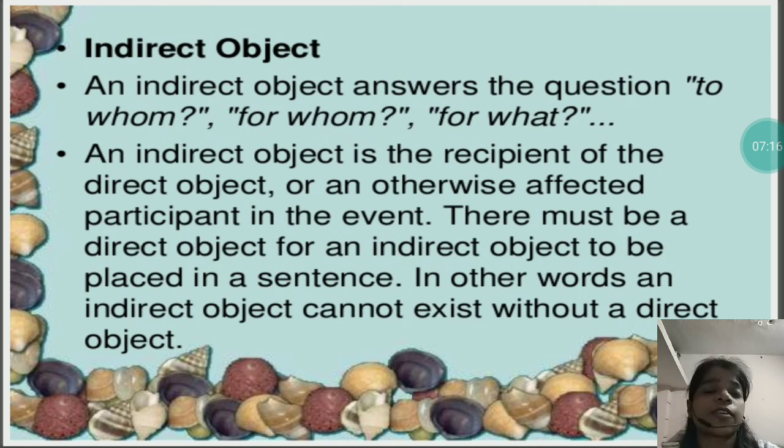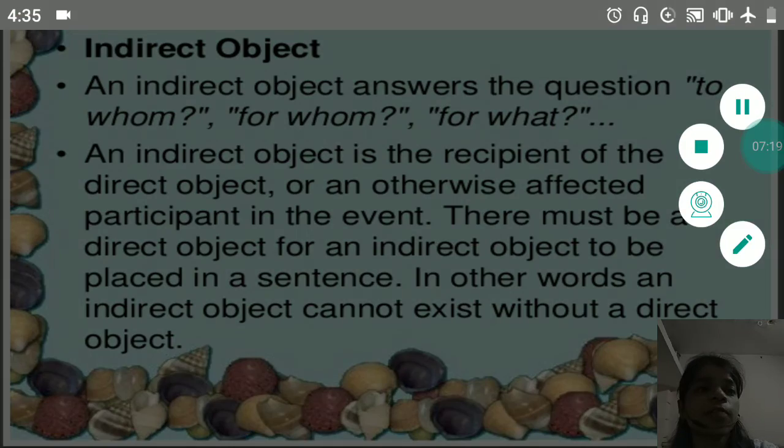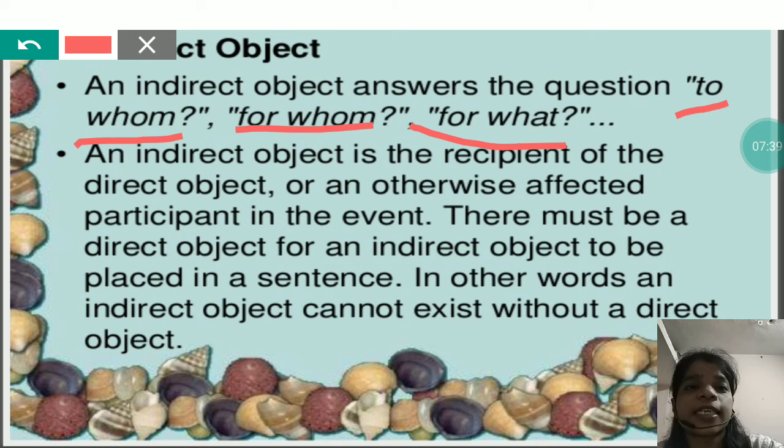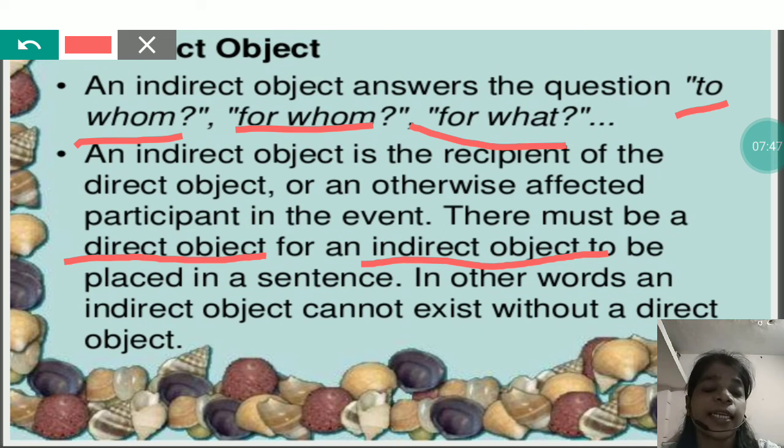Next one is indirect object. Now indirect object is recognized by asking the question to whom, and for what. If we get answer of any of the three, then that object will be called indirect object. And also, if you get any indirect object in a sentence, then it is necessary that there will be a direct object also in that sentence.